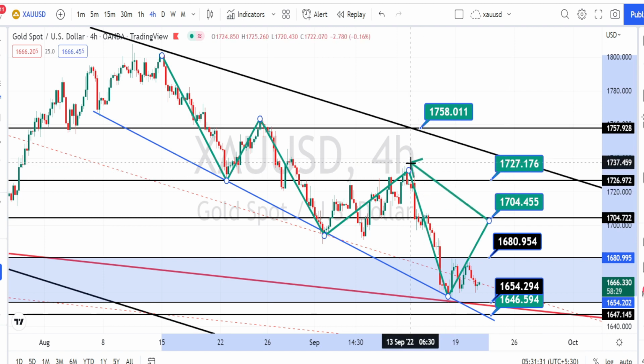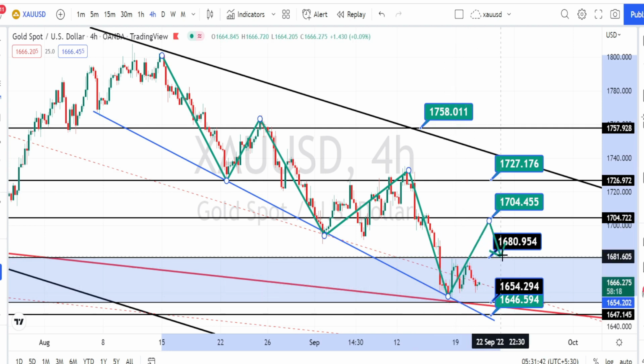So currently the price action in 4 hours time frame, although it is in a bearish trend, we are seeing a little bit of bounce back from this blue color trend line or the support line on the bullish side retracement. Whether it is going to break this resistance and continue its bullish side retracement, or whether it is going to break the daily time frame 1654 and to fall further or not will be decided after the high impacting news today. Let us do the analysis in hourly time frame.